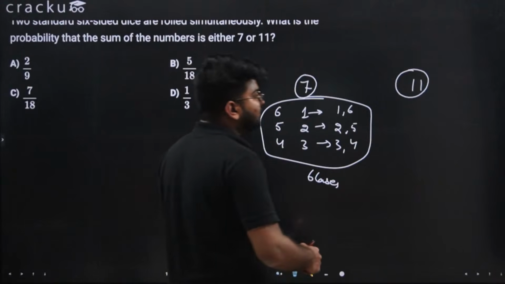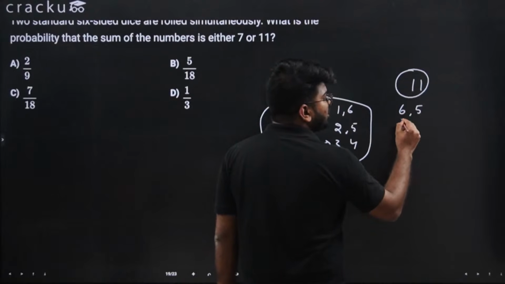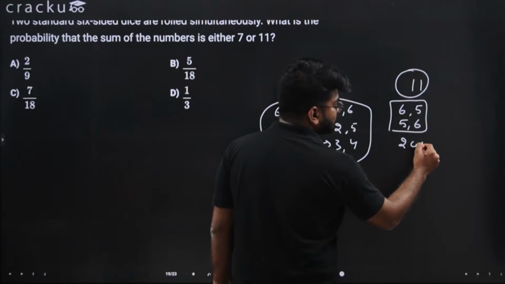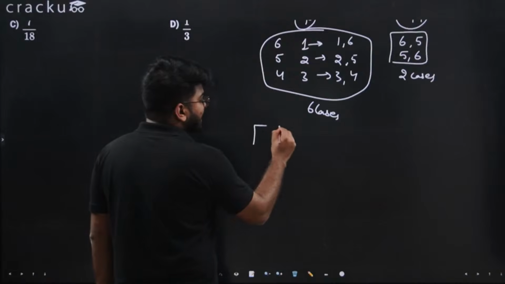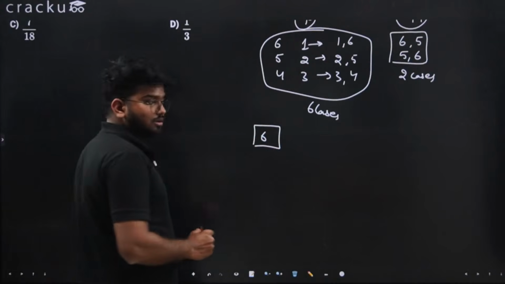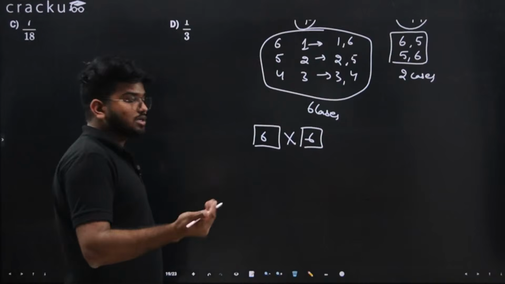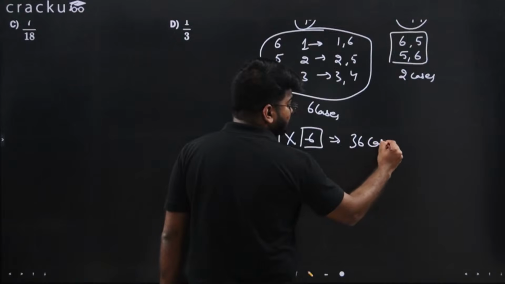Okay, now we have 11. So 11 is only possible with 6 and 5 and 5 and 6. So there are only 2 cases for 11. What are the total number of cases? On the first die, there can be 6 options. On the second die, there can be 6 options from 1 to 6. So in total, there can be 36 cases.